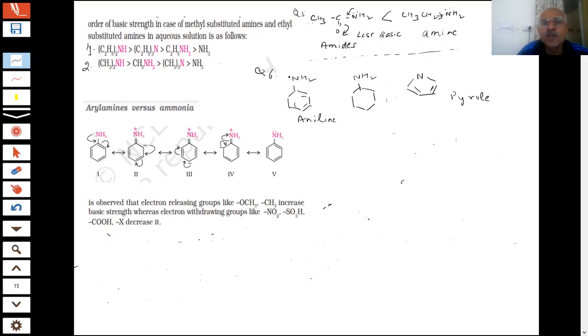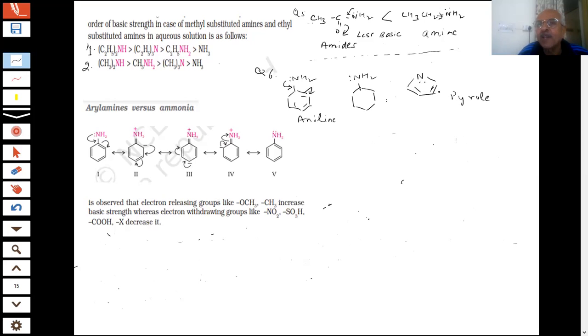Here you see the electron pair is withdrawn by resonance. Here, what happens? The electron pair is available. There is no ring to withdraw these electron pairs. But here, this lone pair of electrons is involved in the aromaticity of the pyrrole. This is also not available, student. This is also an aromatic compound.